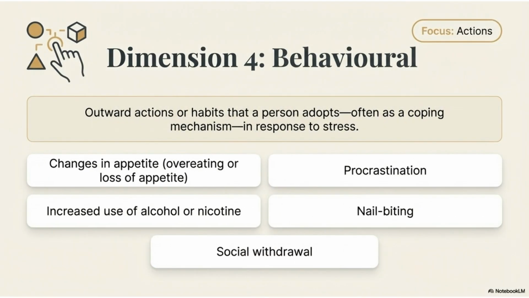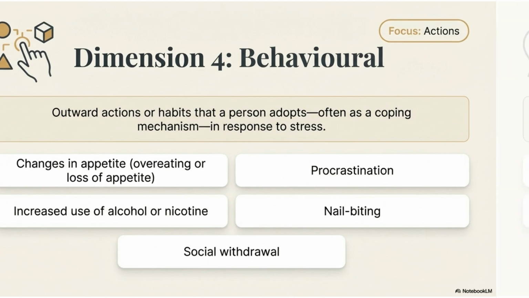Dimension 4 is behavioral, relating to outward actions or habits adopted as coping mechanisms. Examples are changes in appetite, increased use of alcohol or nicotine, procrastination, nail biting, and social withdrawal.